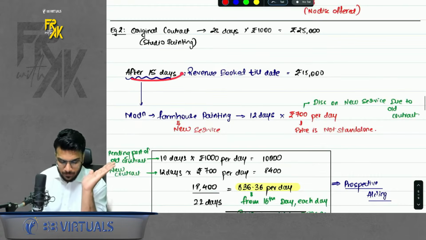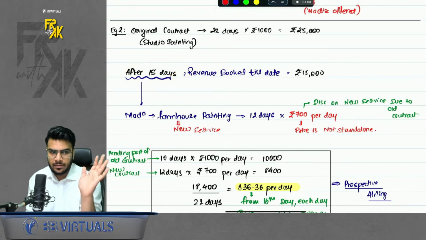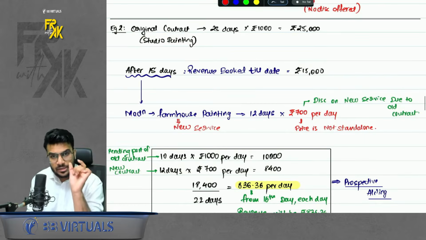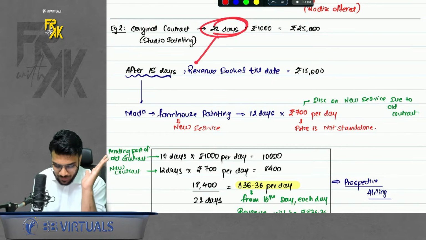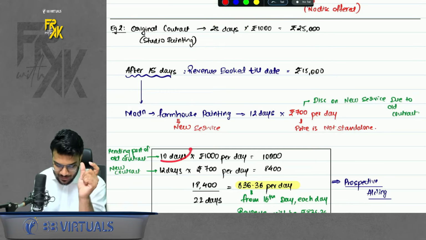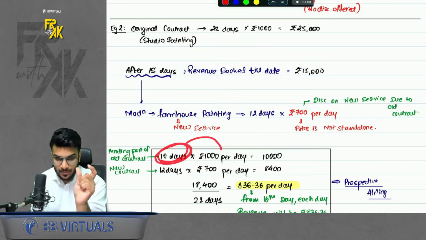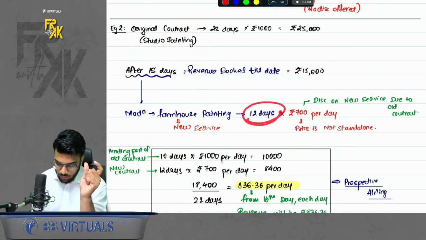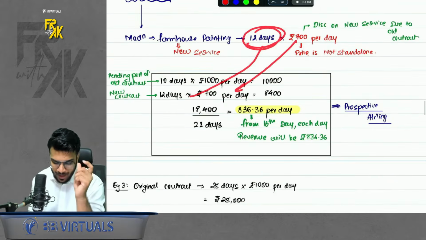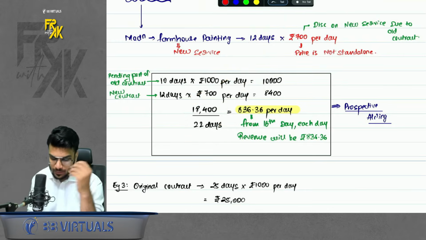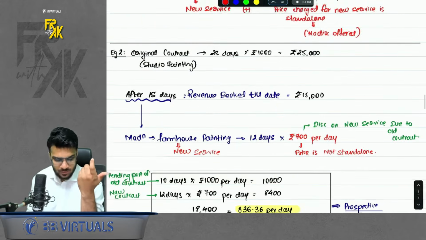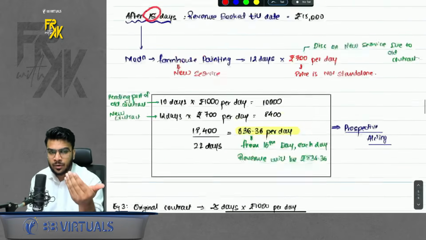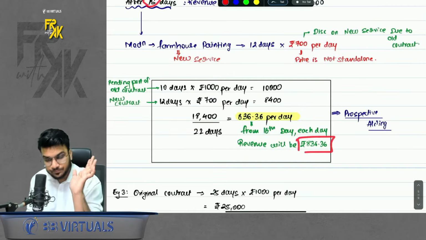Whatever is the old contract done, it is done. Don't change it. Just see what is the pending portion of the old contract. So out of 25 days, 15 days have lapsed. So in the old contract, 10 days are left. Take that into 1000 rupees per day. Then take the new contract, 12 days into 700 per day. Okay. Compute the average rate per day. So it will come to 836.36 per day from the 16th day onwards, because 15 days have lapsed now. From the 16th day onwards, each day you will book this revenue.